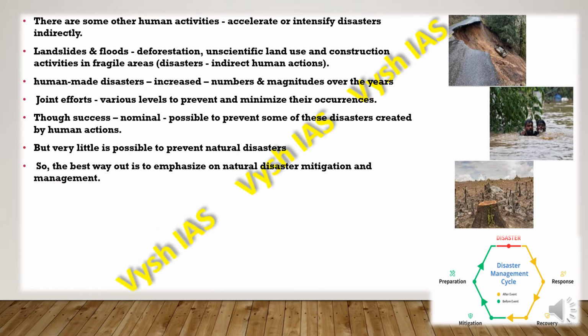So the best way to find a solution for natural disasters is mitigation and management. As you can see in the picture, response and recovery take place after the disaster has occurred, and before a disaster takes place we have to be prepared and know how to mitigate or reduce it.